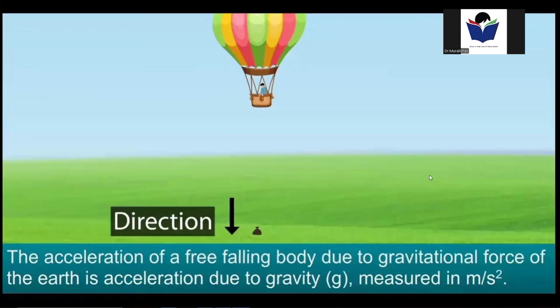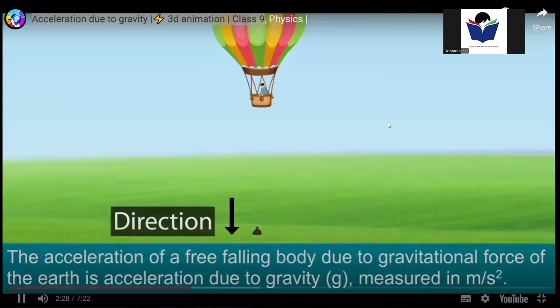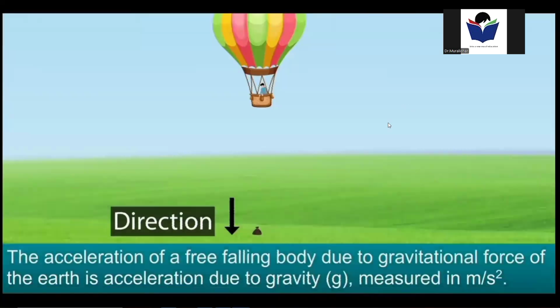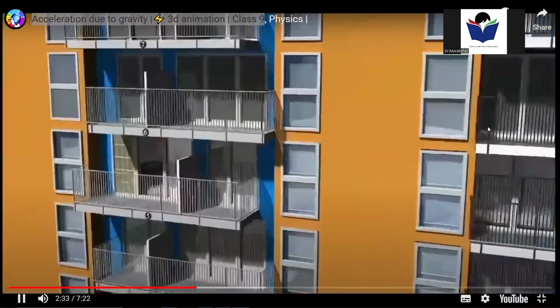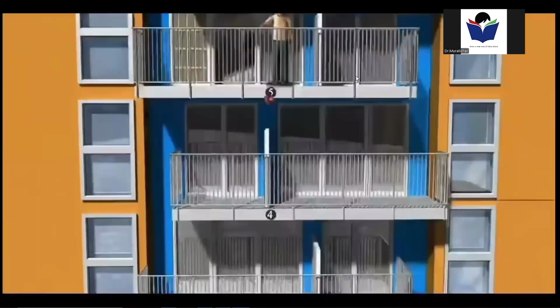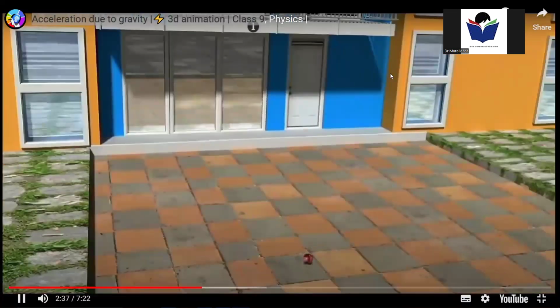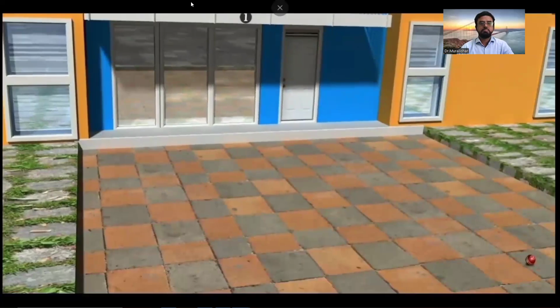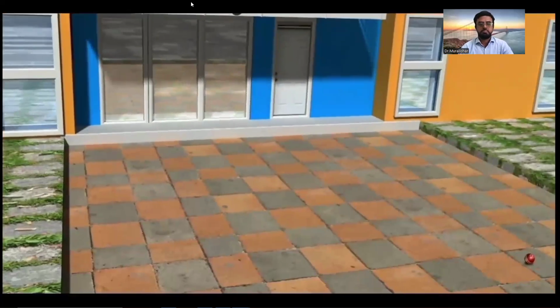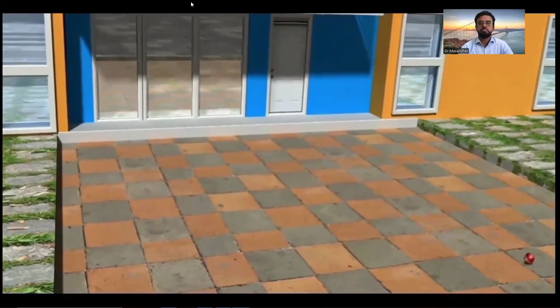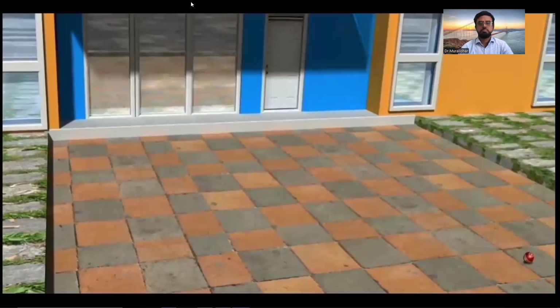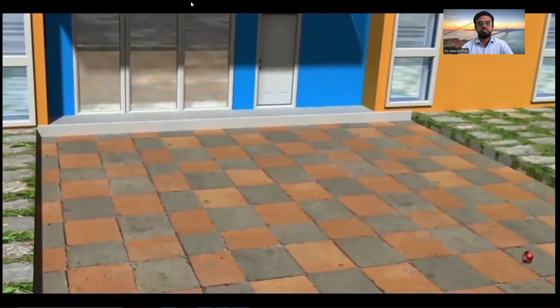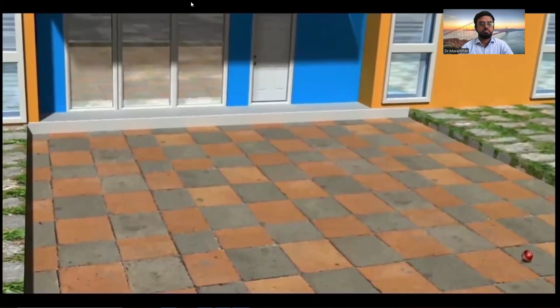Acceleration due to gravity is denoted by the small letter g and is measured in meter per second square. How can you determine how long it will take for an object in free fall to reach the Earth from a specific height? To perform such calculations, you need to know the value of acceleration due to gravity.